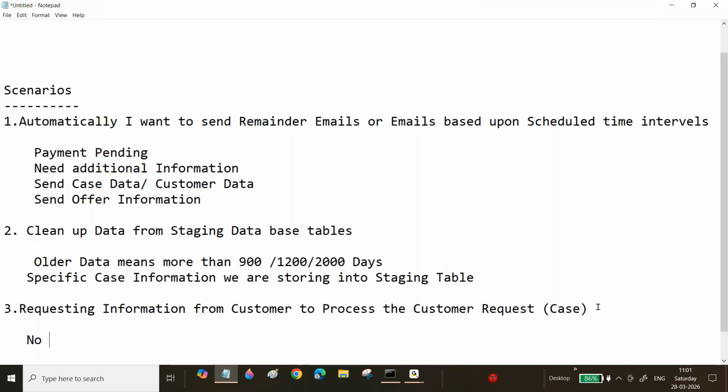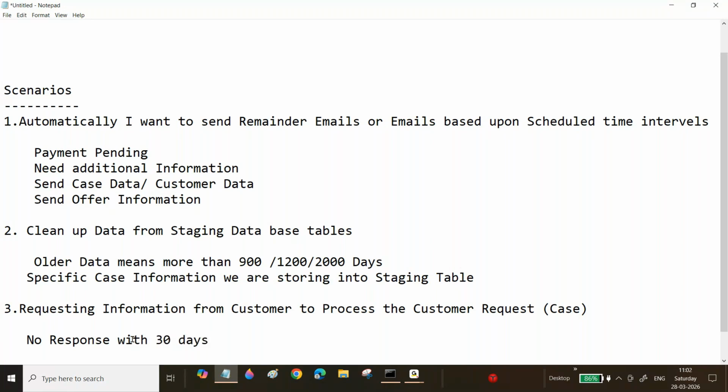No response. Now see here, no response within 15 days of time, or within 30 days, or we can define 50 days or 60 days.